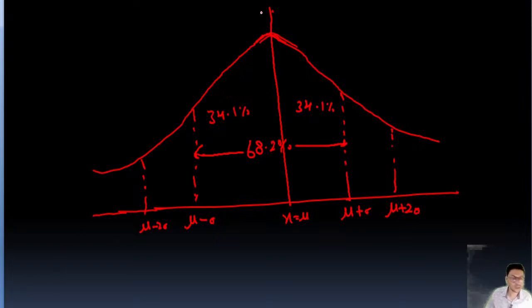Okay, guys, so this is important. This is f(x) and this is x. I'm writing in red because it's very important.